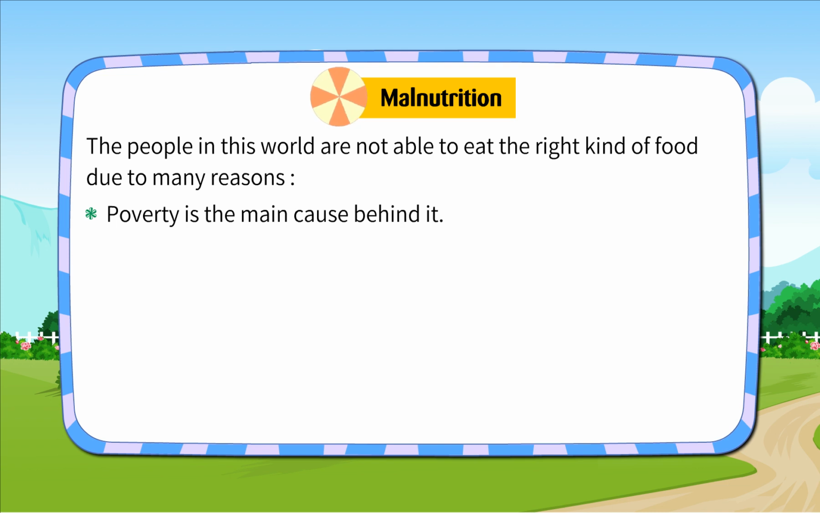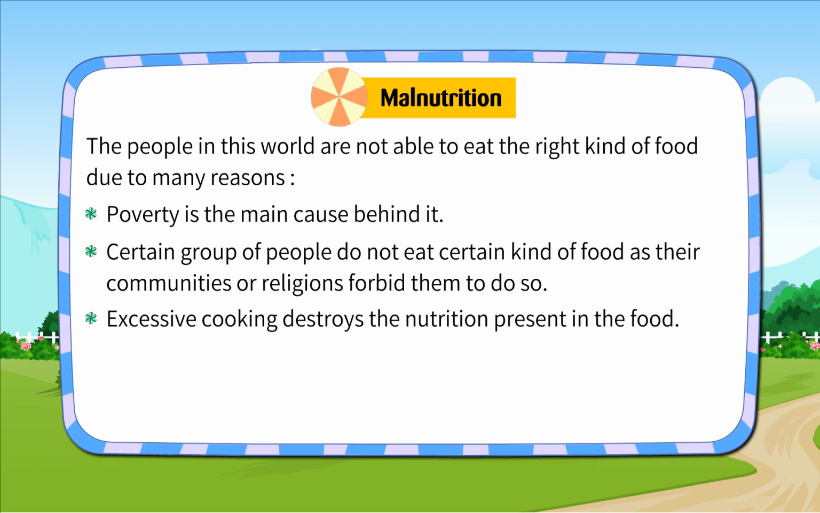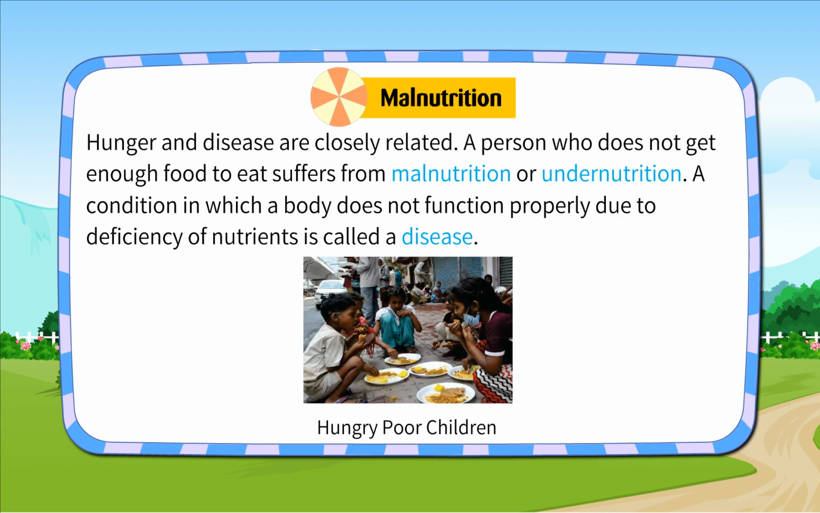Poverty is the main cause behind it. Certain groups of people do not eat certain kinds of food as their communities or religions forbid them to do so. Excessive cooking destroys the nutrition present in the food. Hunger and disease are closely related.